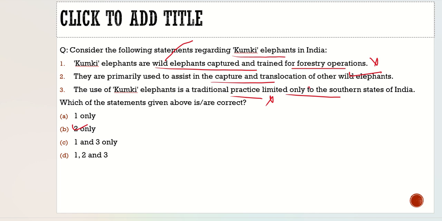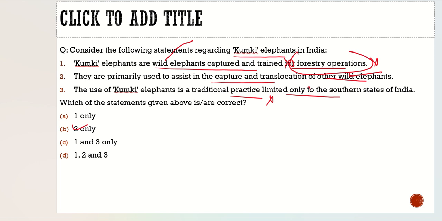Let's have a look at the first statement again. Kumki elephants are wild elephants captured and trained for forestry operations. This part is incorrect. They are not for forestry operations, but they are captured and trained for capturing and translocation of wild elephants. That's why it is incorrect. Indeed, the Kumki elephants are majorly captured elephants. They are captured by the people there, and trained so that they will help them in controlling the other wild elephants. So the first statement is incorrect, and the correct answer is option B.